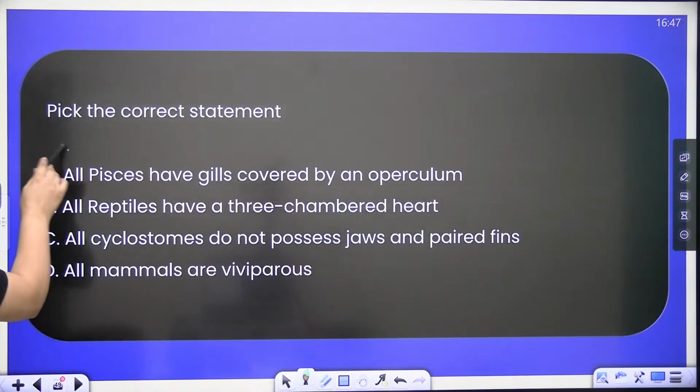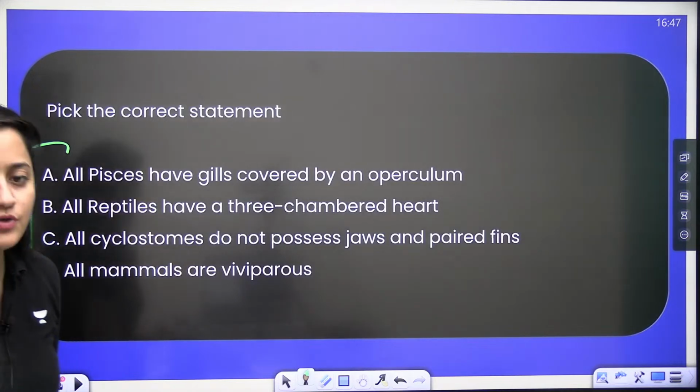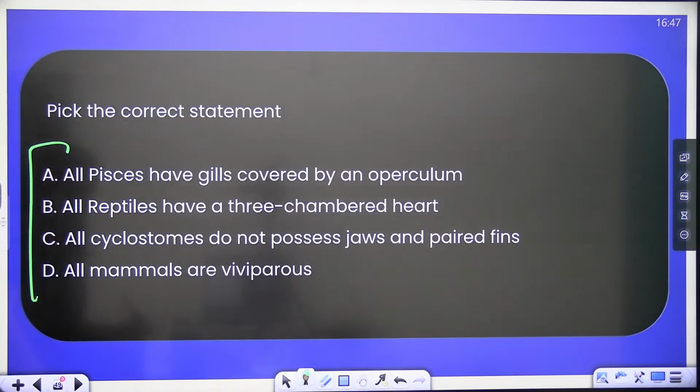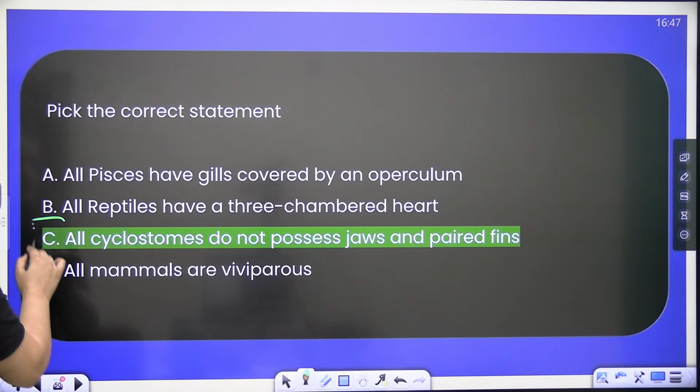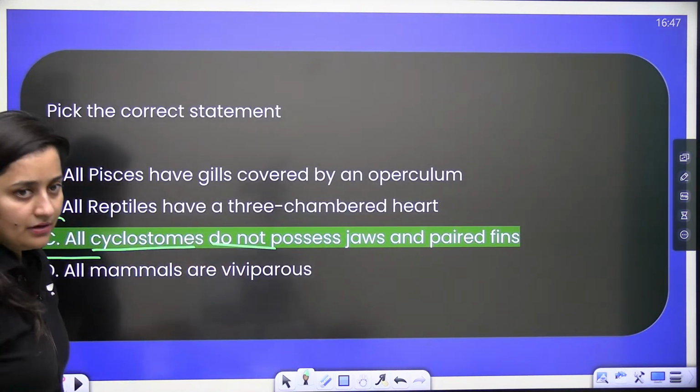Pick the correct statement. All Pisces have gills covered by an operculum. All reptiles have a 3-chambered heart. All cyclostomes do not possess jaws and paired fins. All mammals are viviparous. The correct answer is C: all the cyclostomes do not possess jaws and paired fins.